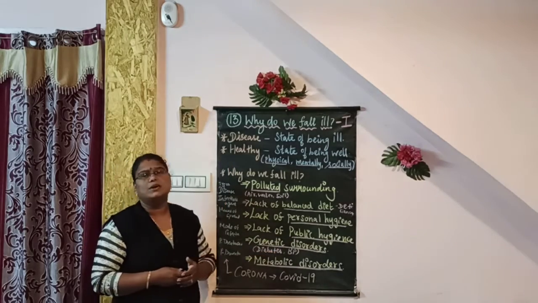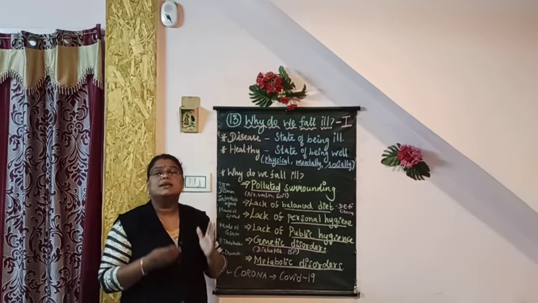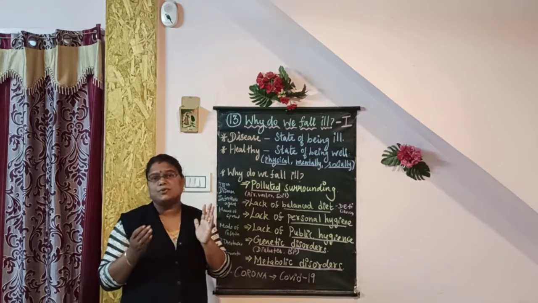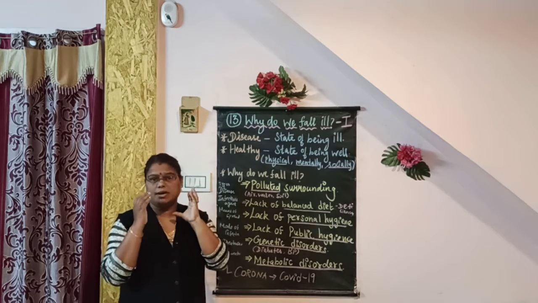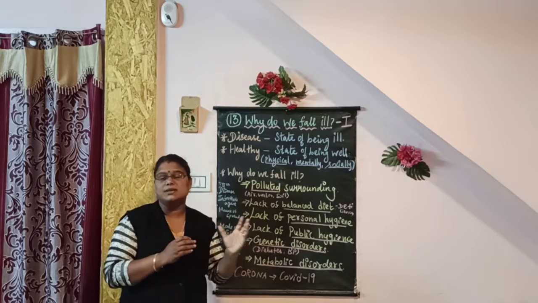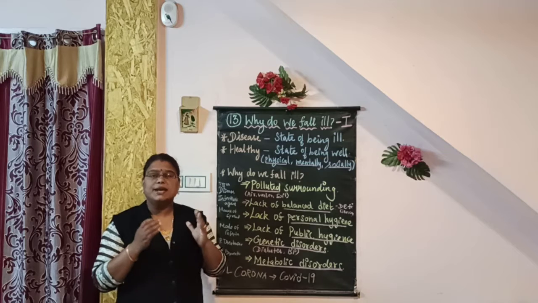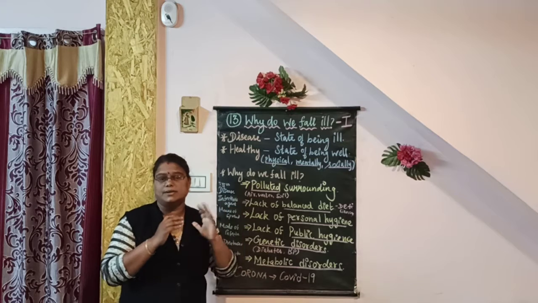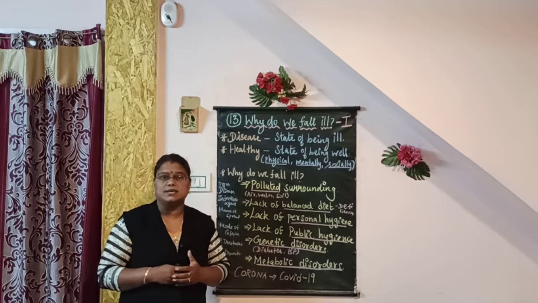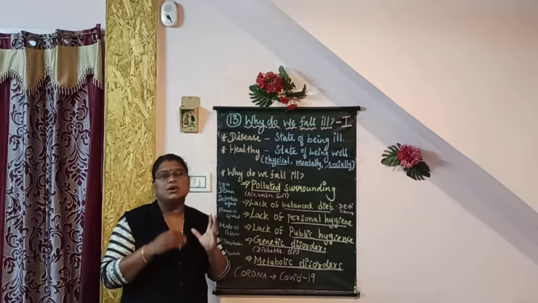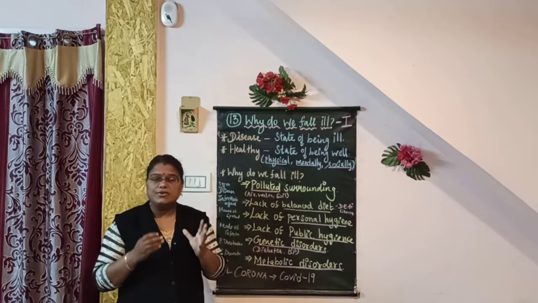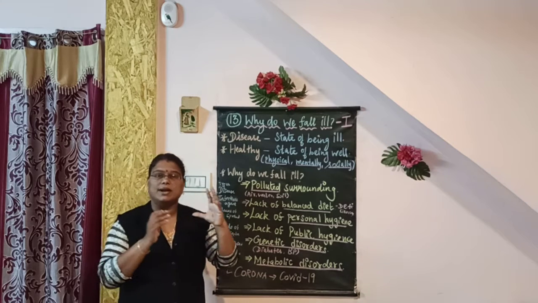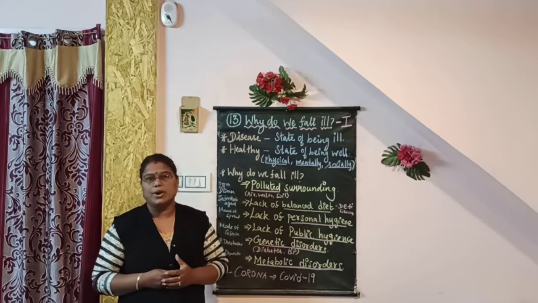And children, what is called disease? Disease is nothing but state of being ill. That is called disease. There are two types of disease based on infection. That is infectious disease and non-infectious disease. Infectious disease is a disease which spread from one person to another person. It is also called contagious disease. And another type of disease is non-infectious disease. Non-infectious disease is a disease which will not spread from one person to another person. It is also called non-contagious disease.